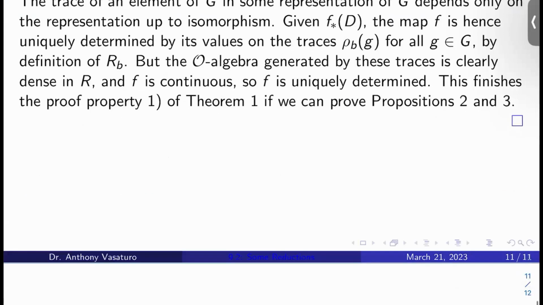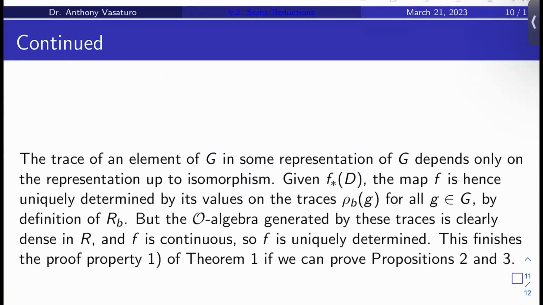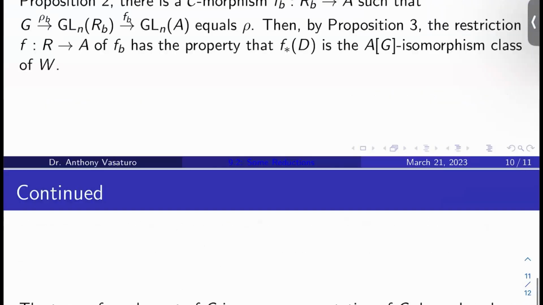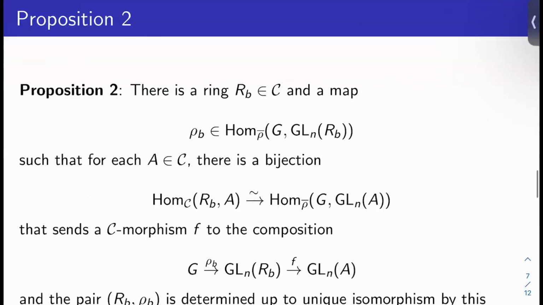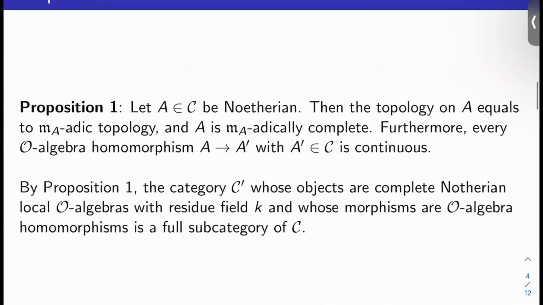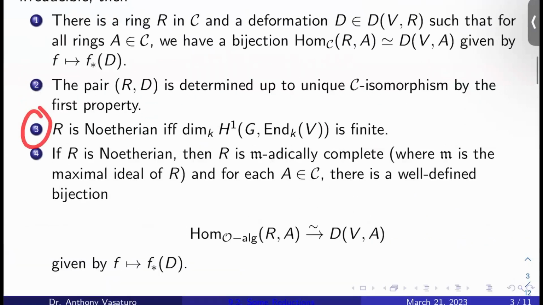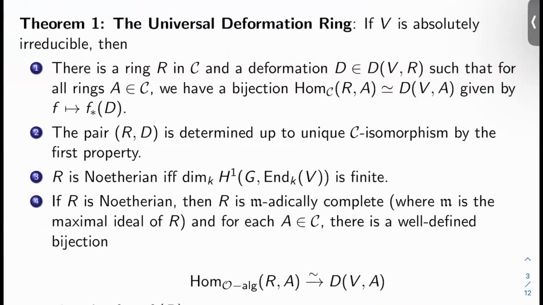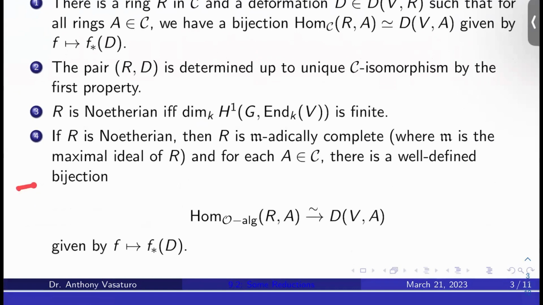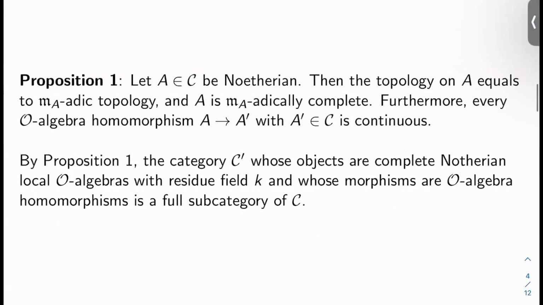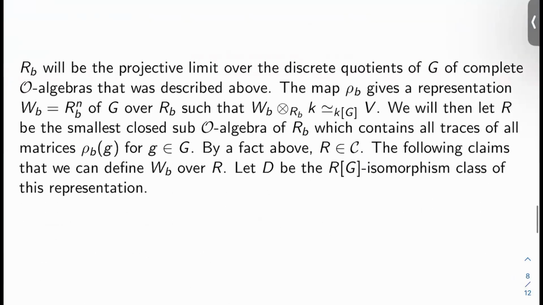So this finishes the proof that property 1 of theorem 1 that we're after can actually be deduced from propositions 2 and 3. So what do we still have to do? We still have to prove propositions 1, 2, and 3. And then I believe we have to prove part, what is it? Maybe part 3 of theorem 1. Because we sort of just showed how propositions 2 and 3 give us 1, 2 follows from usual category theory nonsense. We've shown how 4 follows from proposition 1, so we're missing 3, and propositions 1, 2, and 3. Okay, so we'll take care of all the proofs of those things over the next few videos. So I'll see you then, and thank you for watching.